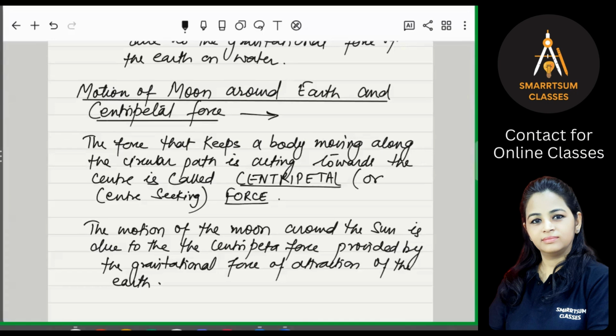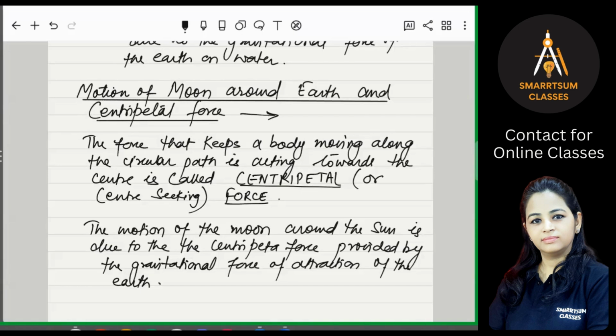So if at any instant you release this string, what will happen? The stone will fly off suddenly along a tangent, right? Have you done this ever while playing? A stone tied at one end, and the other end of the string you are holding, and you whirl it in a circular motion, right?